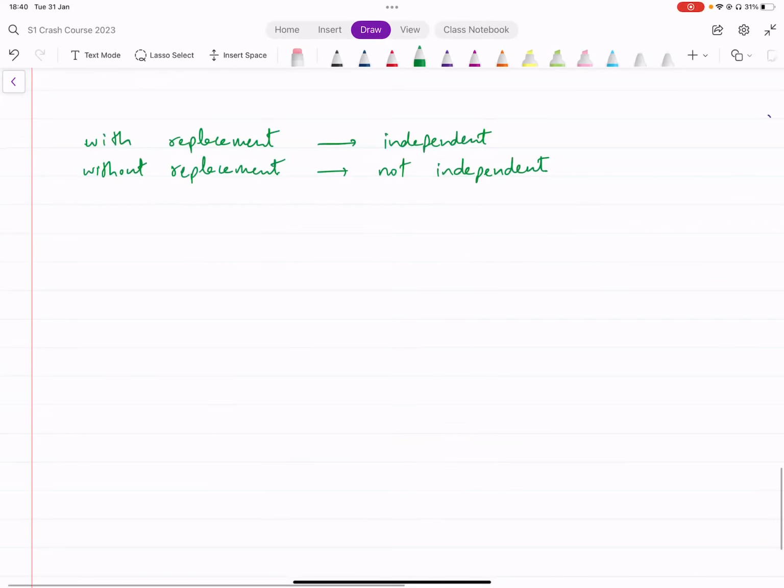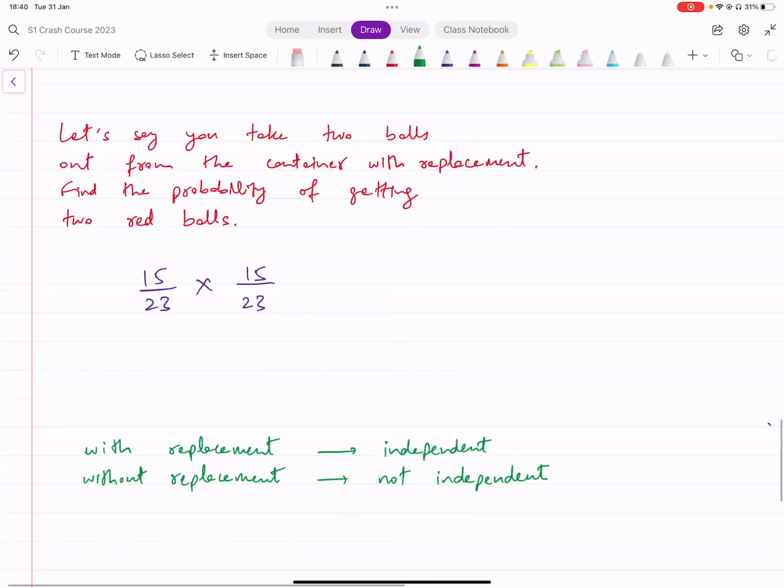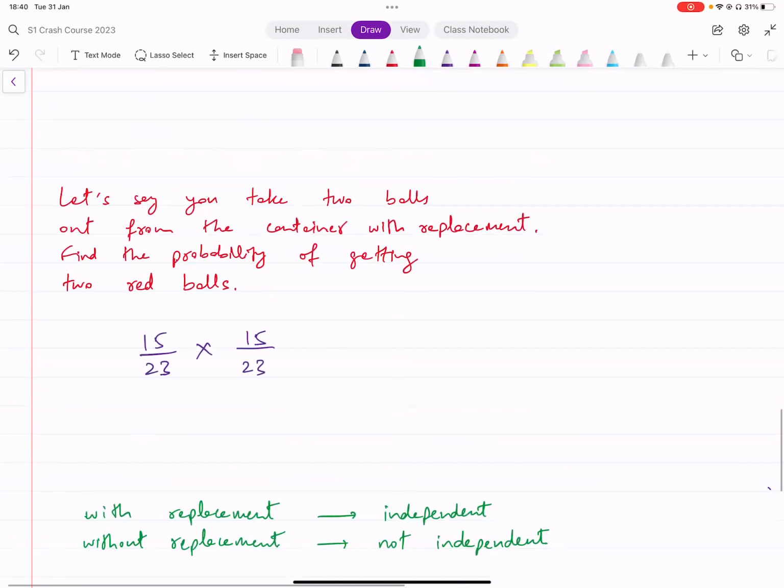All right. So this is another thing that you need to remember, keep in mind. Whenever something happens with replacement, they're independent events. And if it happens without replacement, they're not independent. All right. Is that okay to everyone? Any problems with this? Because now we can do some practice questions in this.